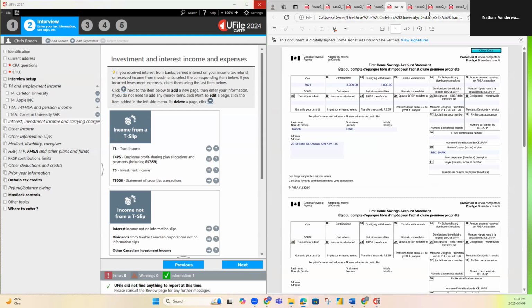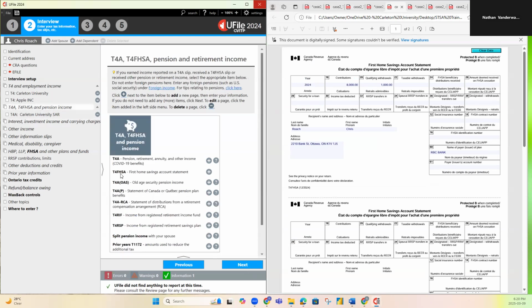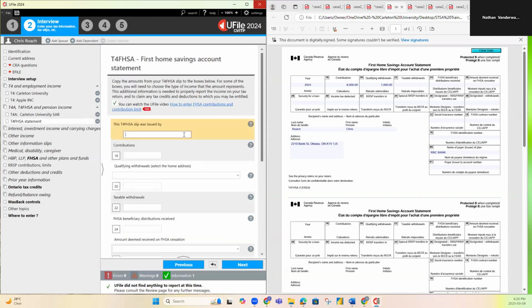So we can go on to our next one, which is the T4 FHSA. We're going to go into the same place. We're going to go to T4A, T4 FHSA, and pension income. Then we're going to add a T4 FHSA. Perfect. Same first steps for all the forms. We're going to put who the form was issued by. In this case, the name of the payer is RBC Bank. So we're just going to put that on the form. Box 18, contributions is 8,000.